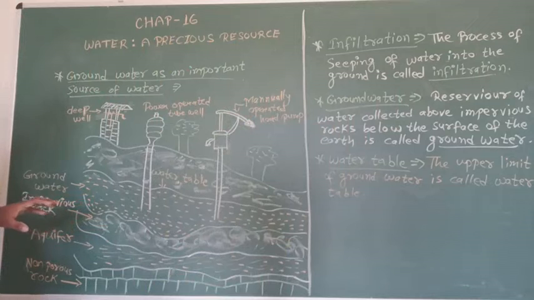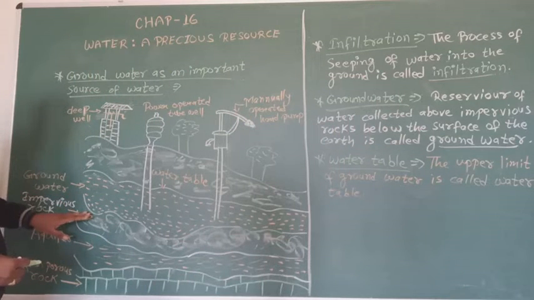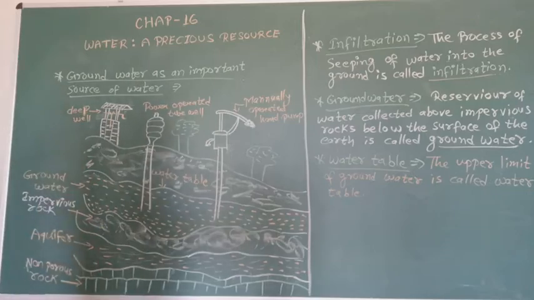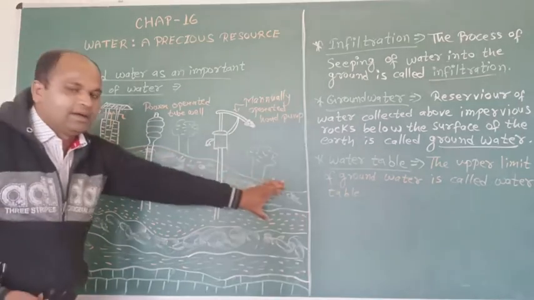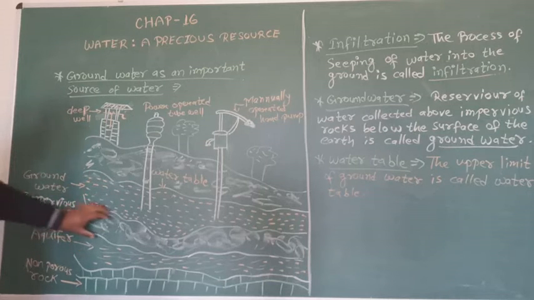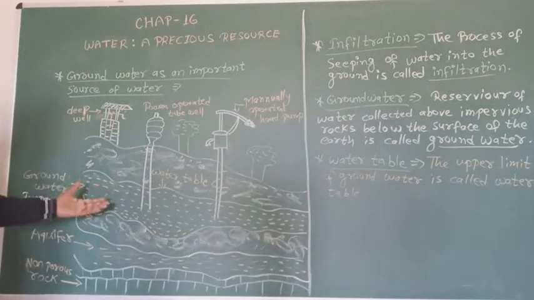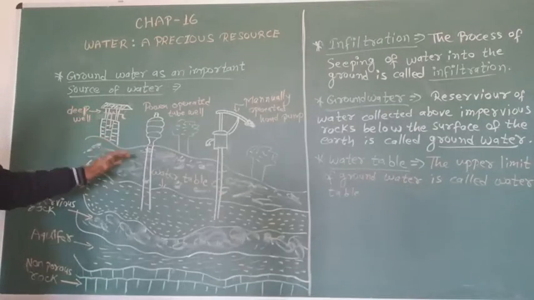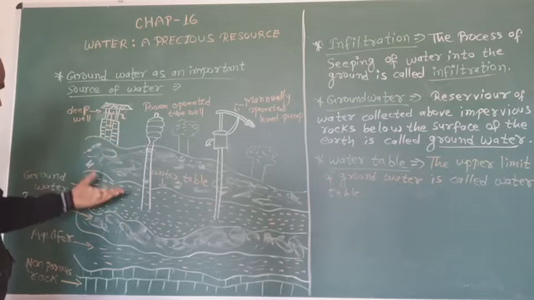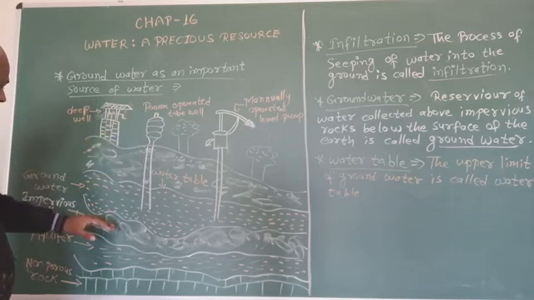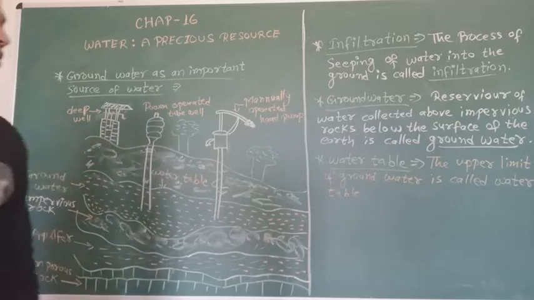This is groundwater, and this is impervious rock. This picture shows the surface of the earth. Groundwater is below the surface of the earth and above the impervious rock. This is the water table. I hope it is clear to all of you.